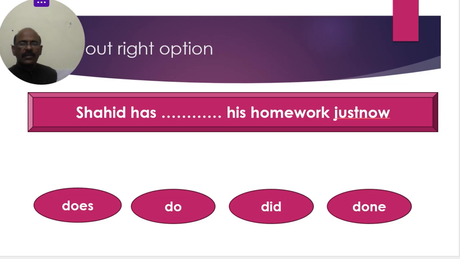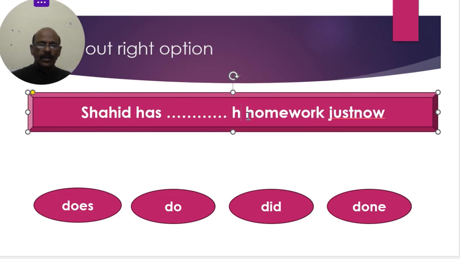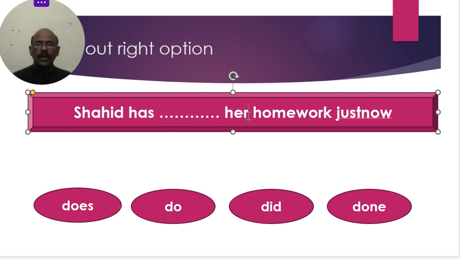Next, "she has dash her homework just now." Has plus V3 we can take. That is one of the rules: after the have forms, we use V3. So, do, did, done, or does, did, done. V3 can be used. She has done her homework just now.